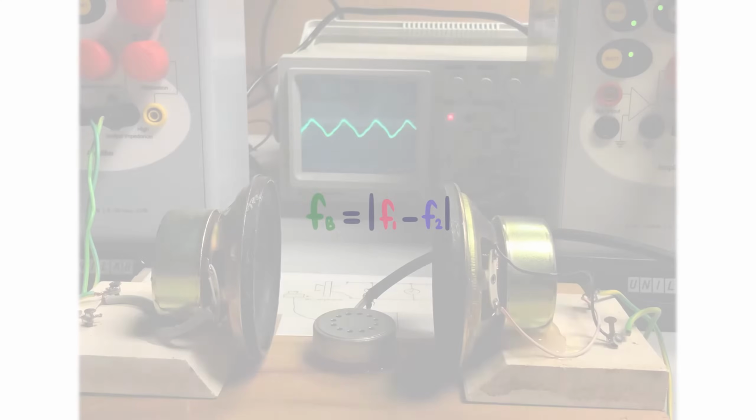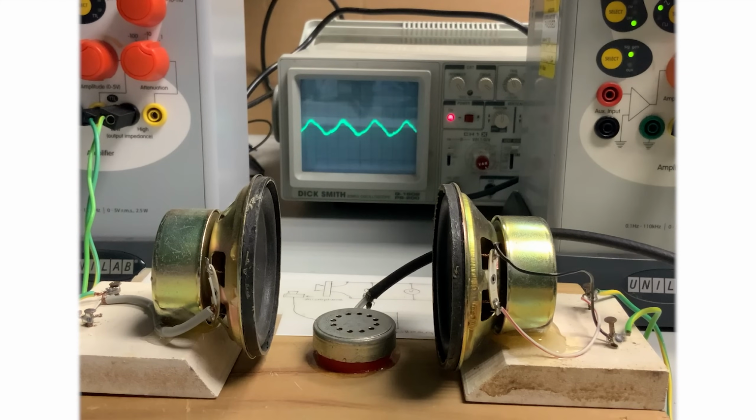The frequency of the beats is the difference between the two frequencies. These beats occur because the sound from the two speakers alternates between moments of constructive and destructive interference. As the frequencies almost match, our beat frequency slows and almost comes to a stop. As we continue to decrease our frequency, the beats once again speed up.